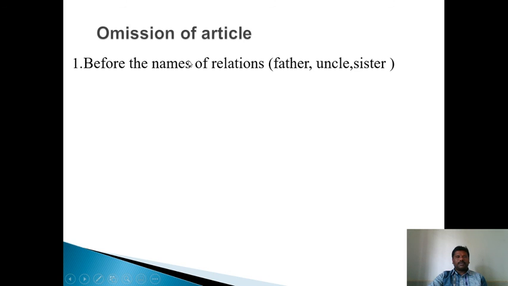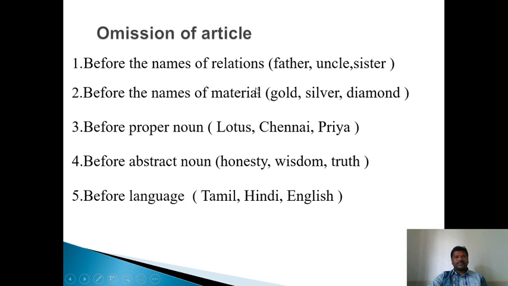Omission of articles. Before the names of relatives: father, uncle, sister, we never use articles. Before the names of materials: gold, silver, diamond, we never use articles. Before proper nouns like Chennai, Priya, we don't use articles. Before abstract nouns: honesty, wisdom, truth, we don't use articles. Before languages, we don't use articles. Before meals, if it is an ordinary meal like lunch, we never use articles. Before school, college, church, hospital, etc., we never use articles when they are visited for a primary purpose.